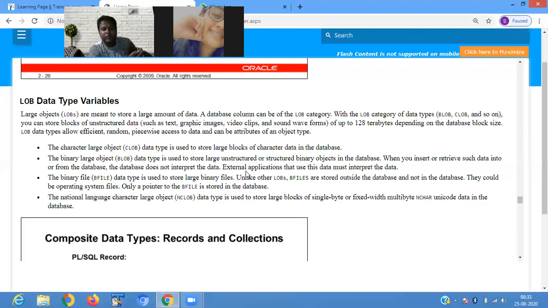The national language character large object data type is used to store large blocks of single-byte or fixed-width multi-byte NCHAR Unicode data in the database. So we are using the national language character large object data type, which is used to store blocks of single-byte or fixed-width multi-byte NCHAR Unicode data. So this is the speciality of the LOB data type.